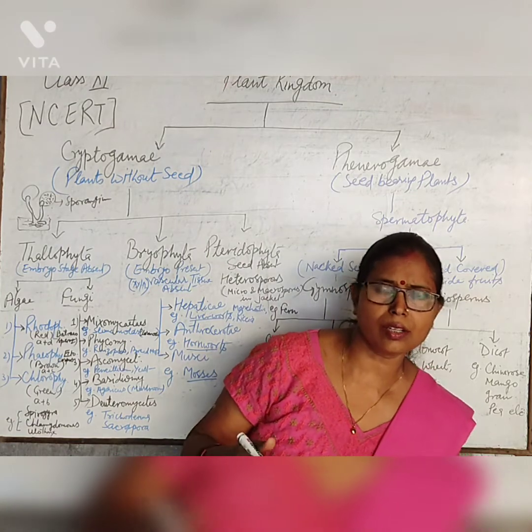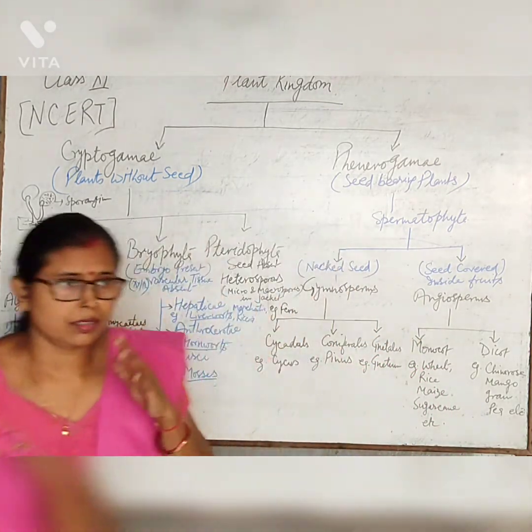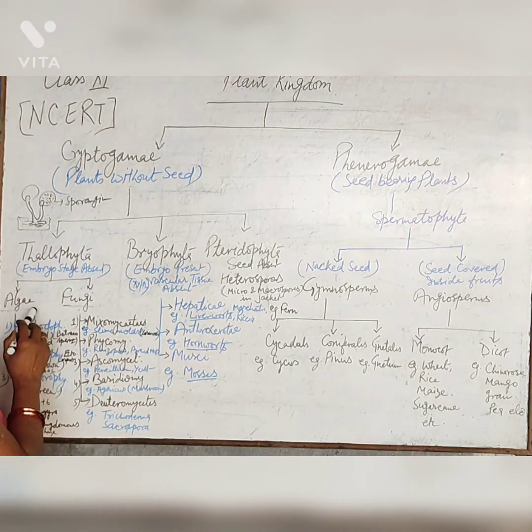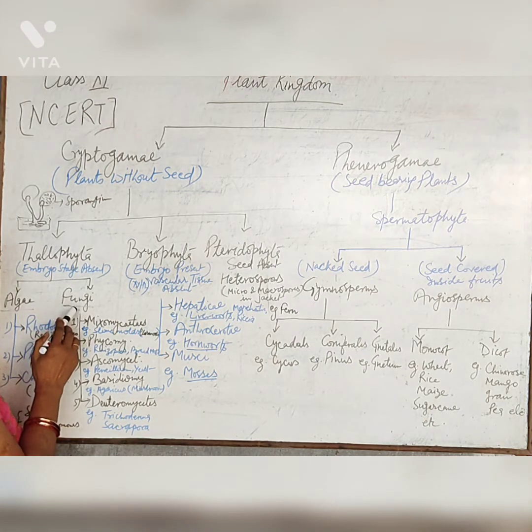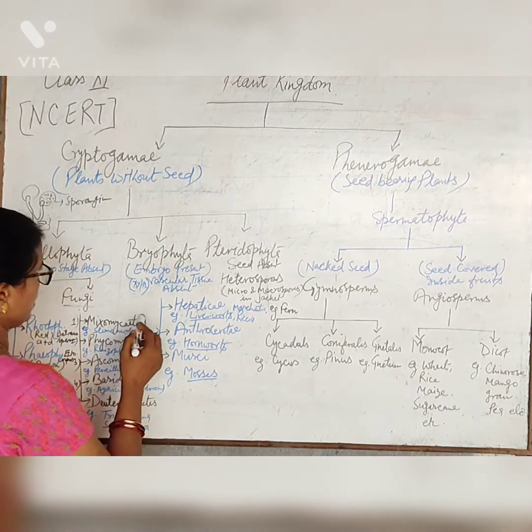Spores are produced in both cases. Algae are mostly autotrophic in nature, but fungi are saprophytes, depending on other organic matter for development.